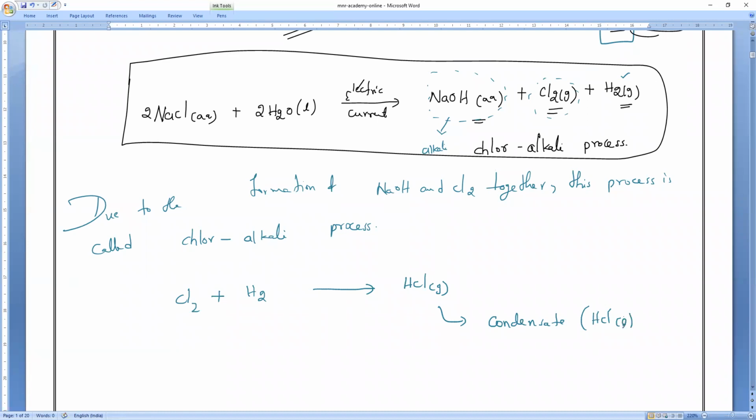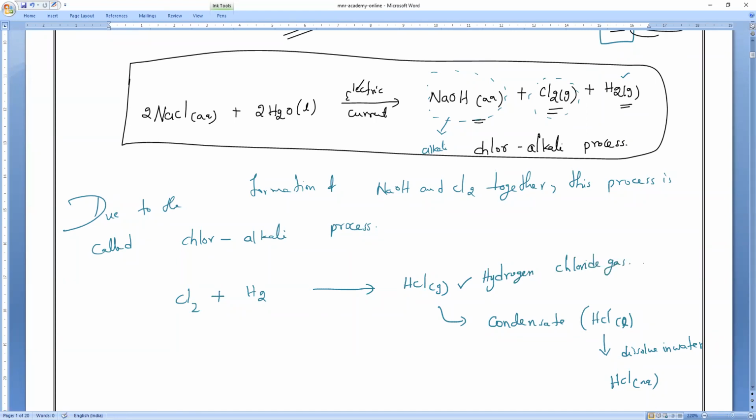But what is the physical state? Liquid. If it dissolves in water, what will happen? We will form hydrochloric acid. Clear? But is this called hydrochloric acid or hydrogen chloride gas? Hydrogen chloride.